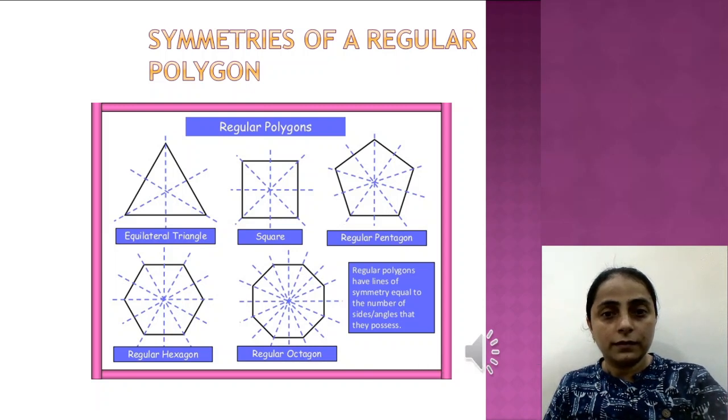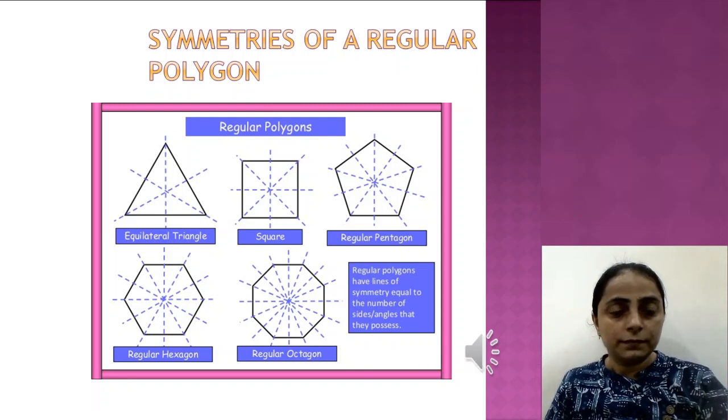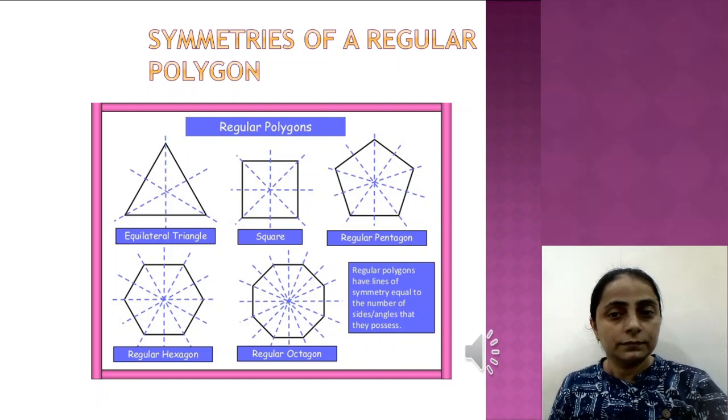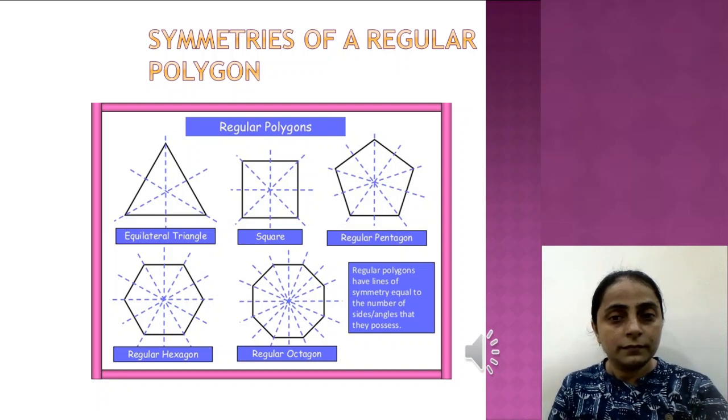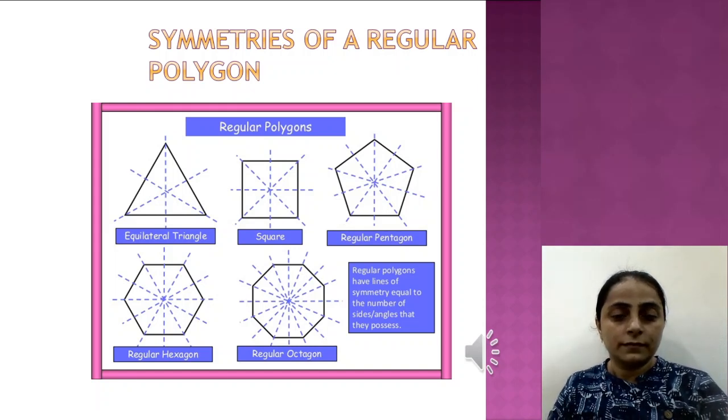When we talk of symmetries of a regular polygon, the symmetries that we tend to see are the lines of symmetry for the polygon, as can be seen in the picture. But it is not so. If we imagine a regular polygon which is cut out from a plane, then all the possible ways in which the polygon can be put back into the groove are all its symmetries. And this surely includes all the possible rotations too. Like for an equilateral triangle, there will be 3 rotations of 120° each, and for a square there will be 4 rotations of 90° each, and so on.